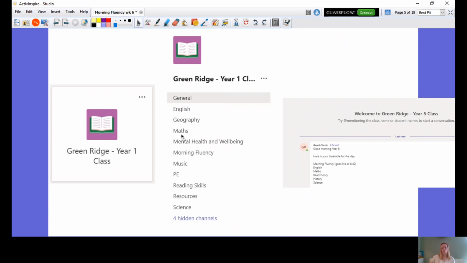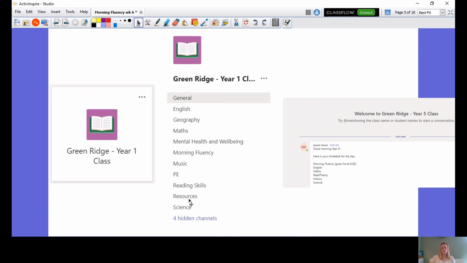Okay, and you see here we've done mental health and well-being. We've also got that, and that will have lots of resources on things that you can do to help your own well-being and your mental health. Then if you scroll down to resources on that channel, if you go to files, there's lots of things like number lines, number squares, phonics mats, basically things that you might need in every lesson, because you will need phonics not just in phonics, you'll need it for all of your writing.